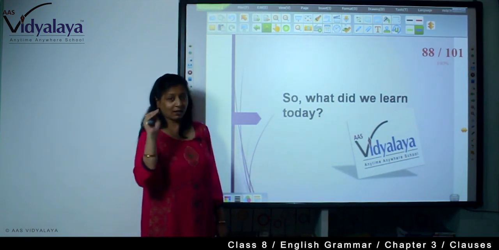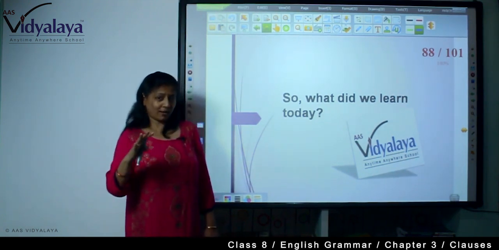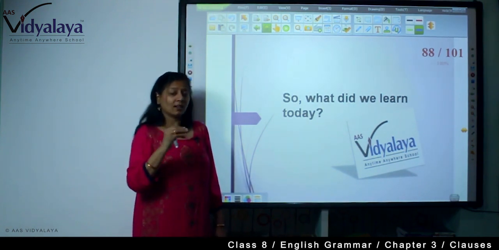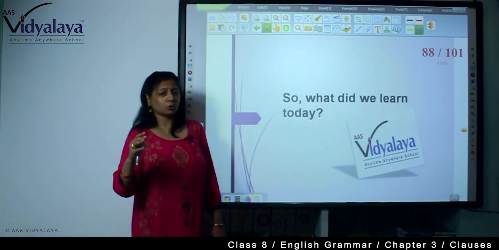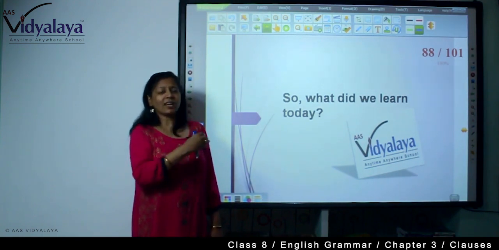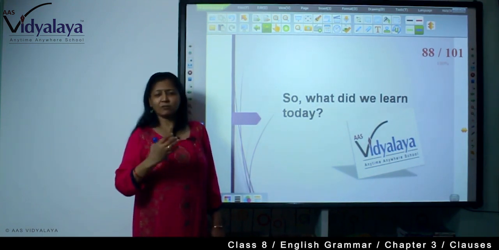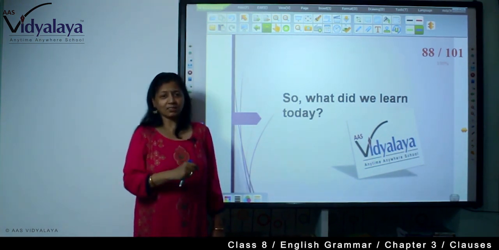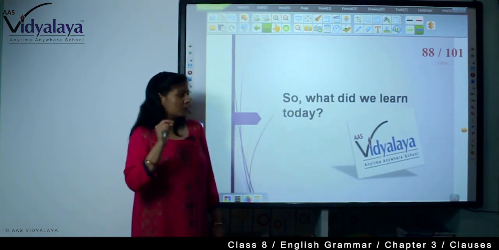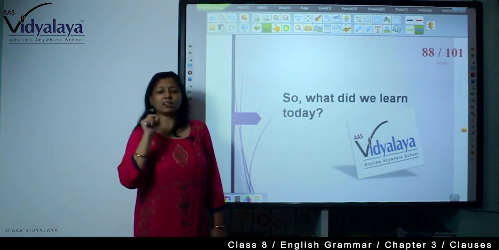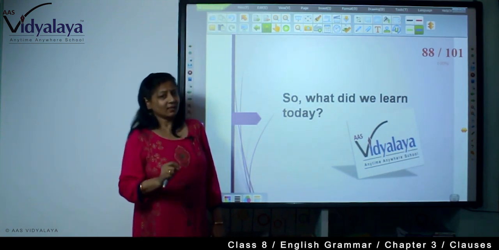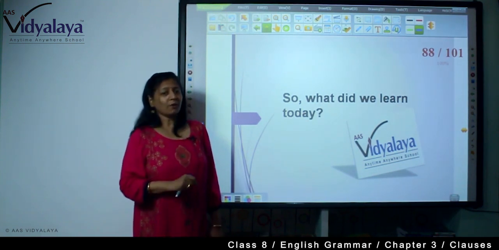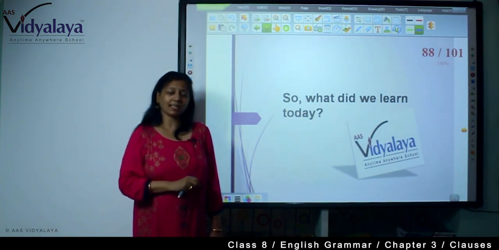If you go through the literature, if you go through the things that you read in your syllabus, the books that you go through in English, you will find this type of sentences. They are very common. So learn the rules, apply the rules, and you will be perfect in using conditional statements, conditional if clauses.